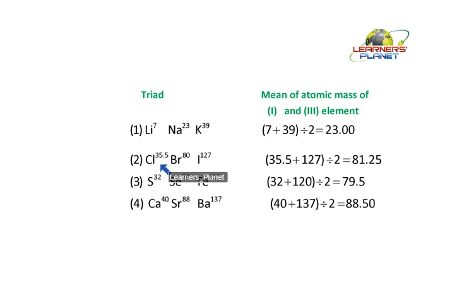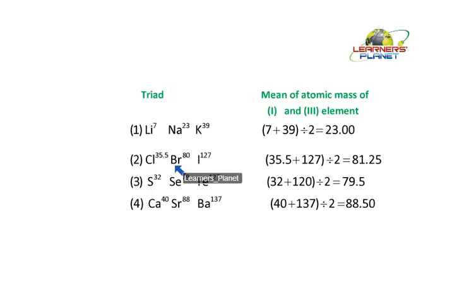Likewise, there was chlorine, bromine and iodine. The atomic mass of chlorine is 35.5 and iodine is 127. Now the average of this, that is, the sum of the two divided by 2, gives 81.25.